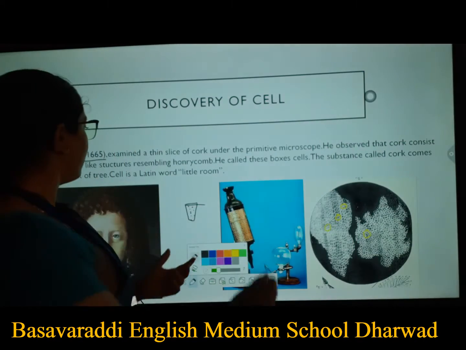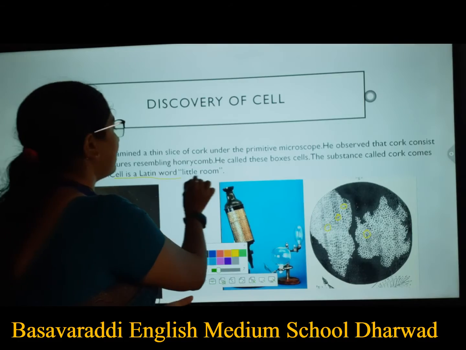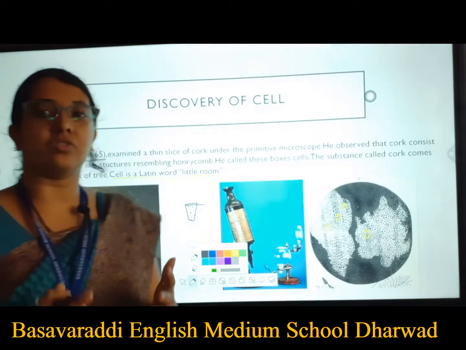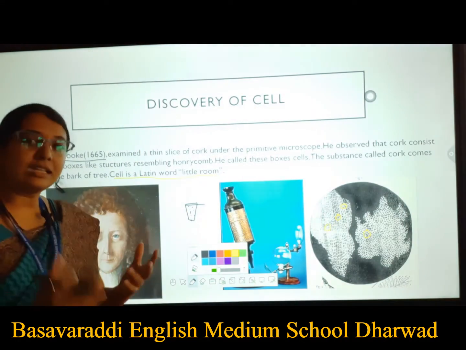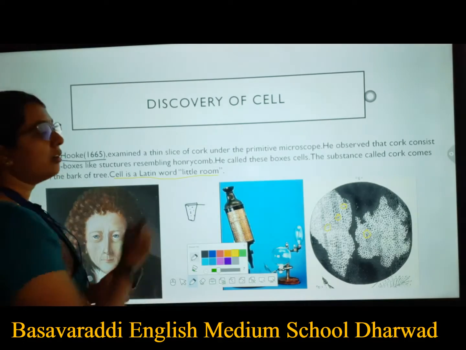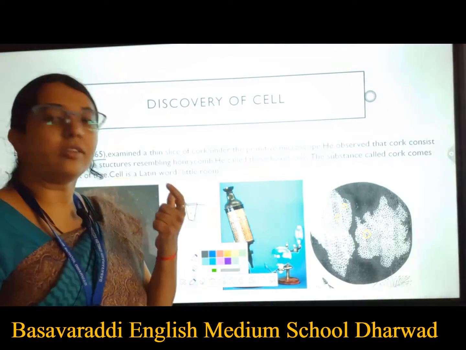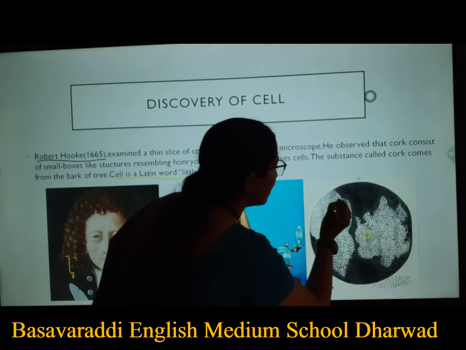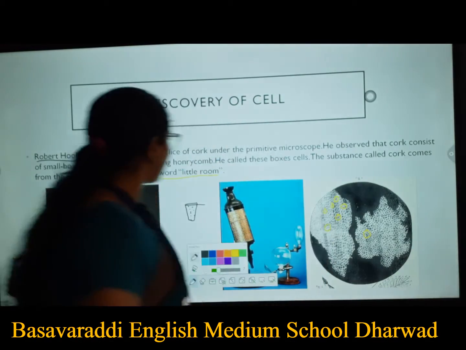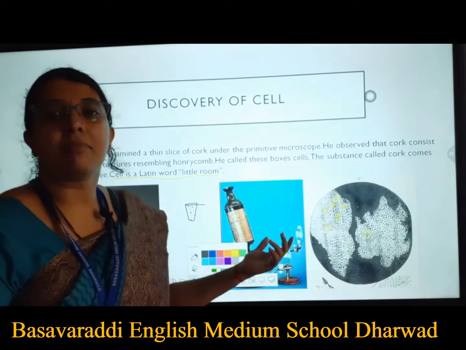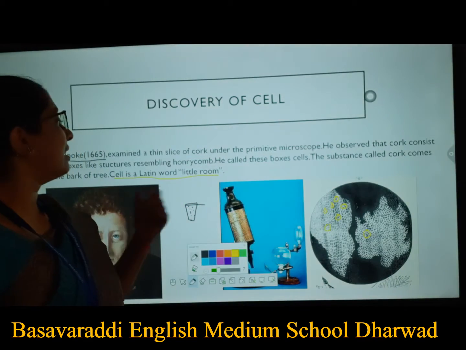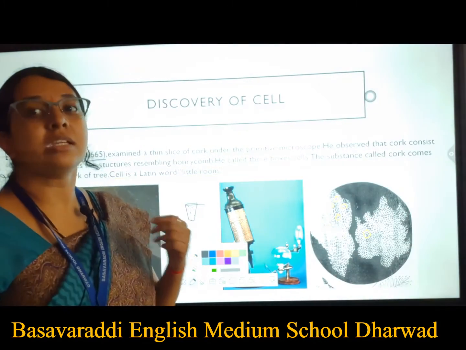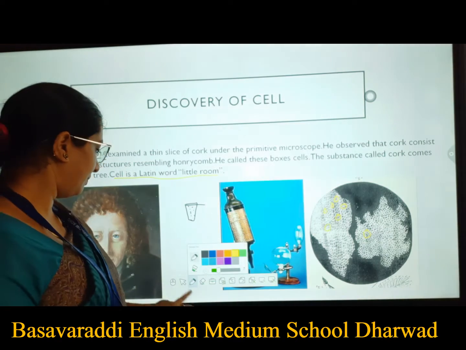Here, cell is a Latin word. Cell is a Latin word, and it means little rooms. You are able to see small box-like structures here. That's why Robert Hooke named them cells, which means little rooms.